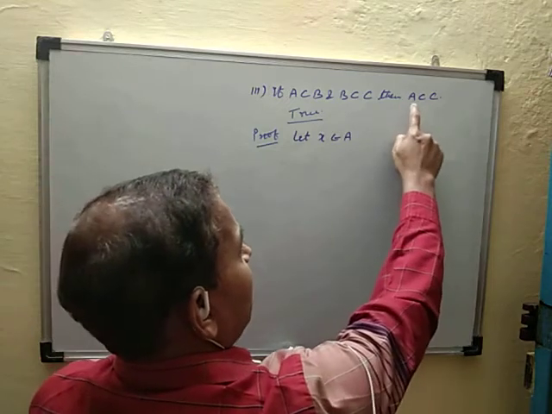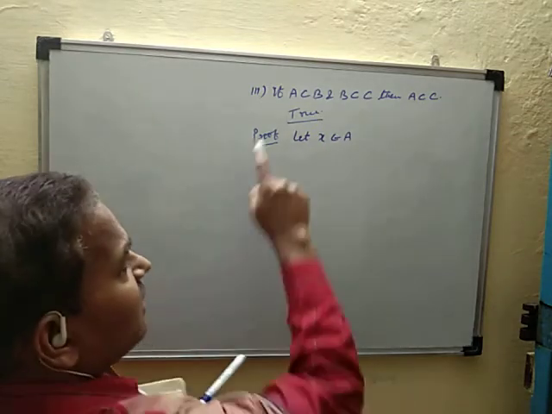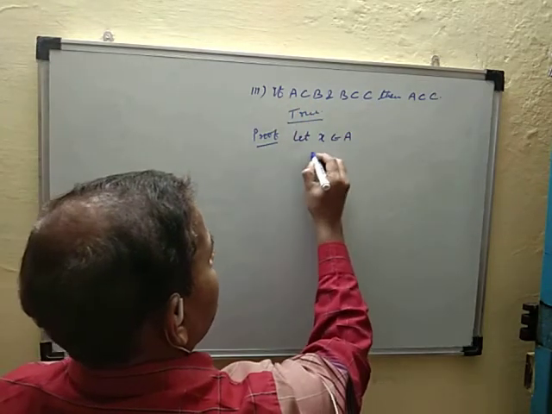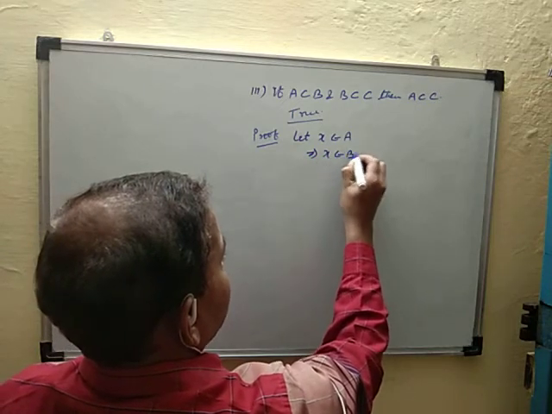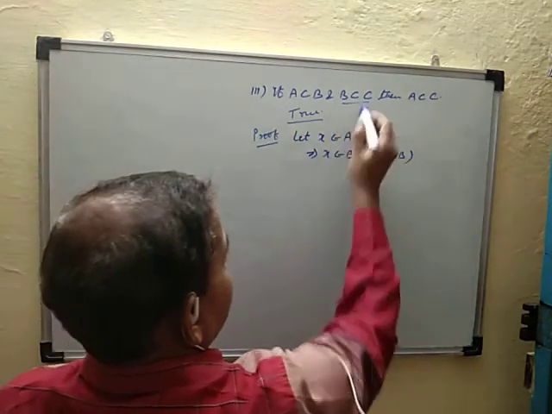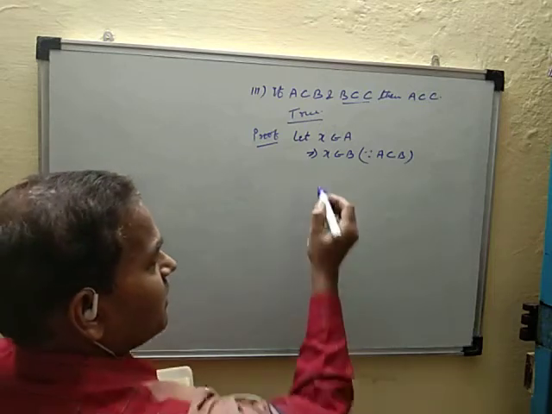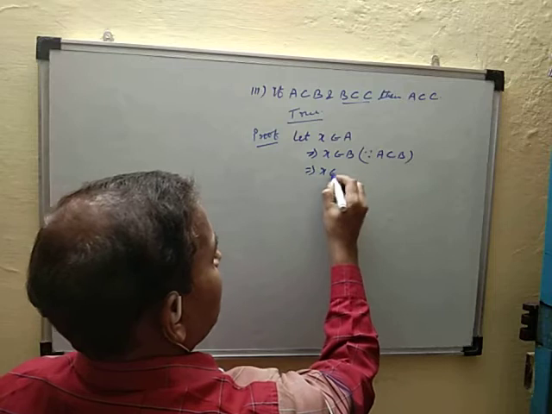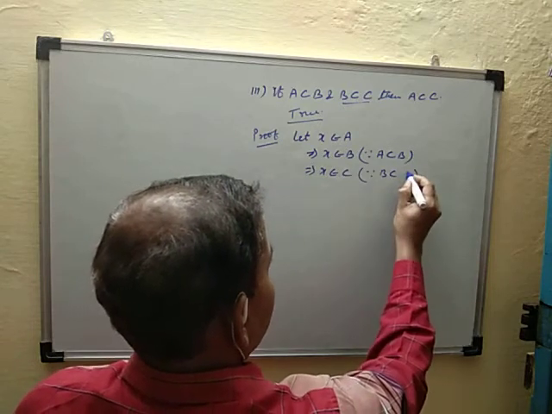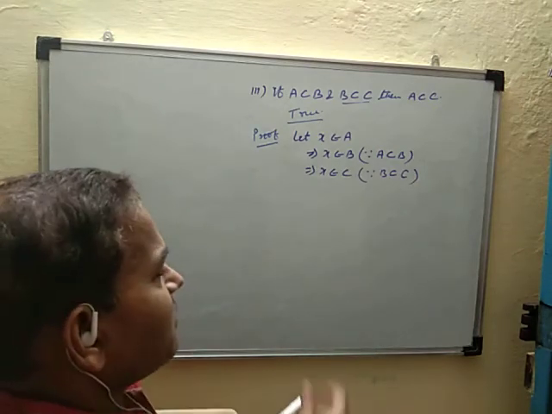A subset of C means every element of set A belongs to C, and here X belongs to set A. Given A is a subset of B, every element of set A belongs to B. This implies that X belongs to set B, since A is a subset of B. Also B is a subset of C, that is, every element of set B belongs to C, and X belongs to B. This implies X belongs to C, since B is a subset of C. Here X belongs to C.